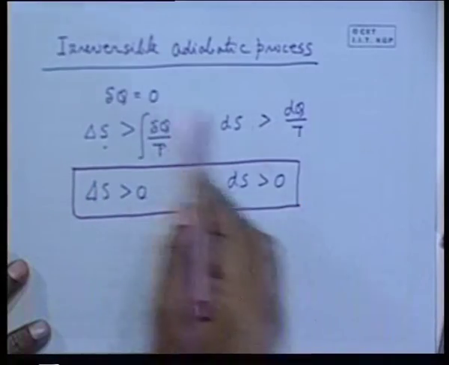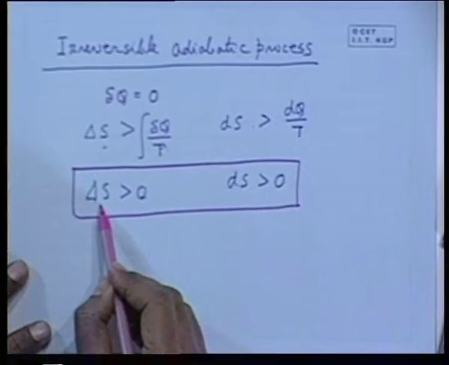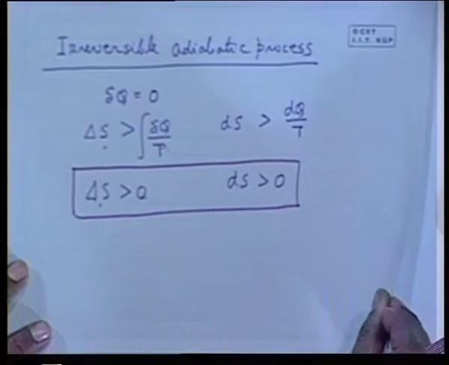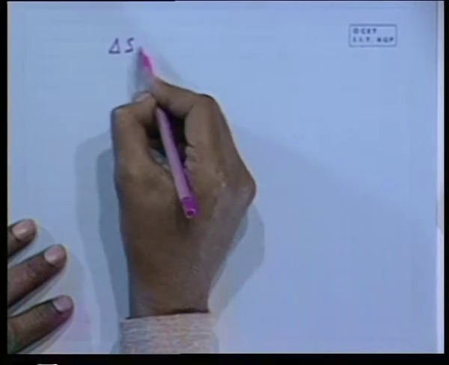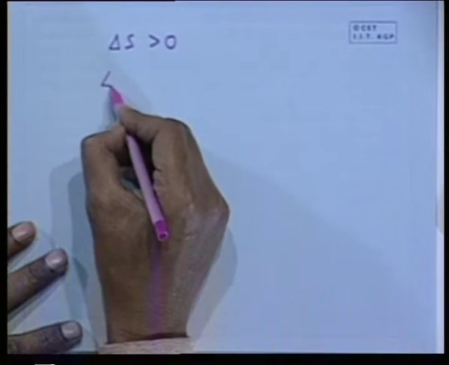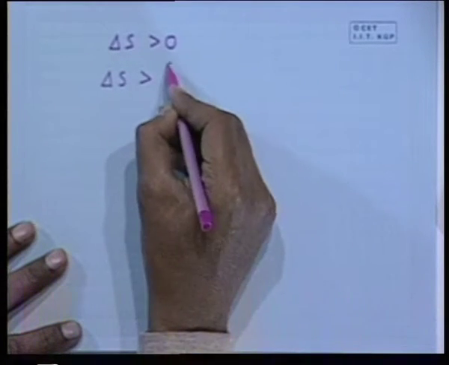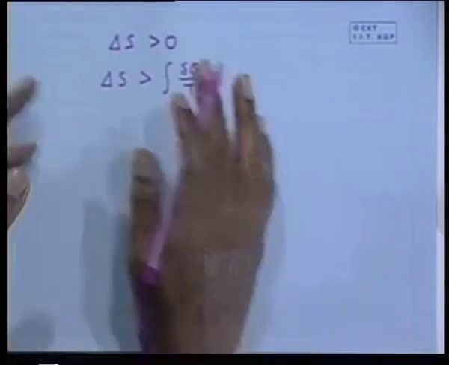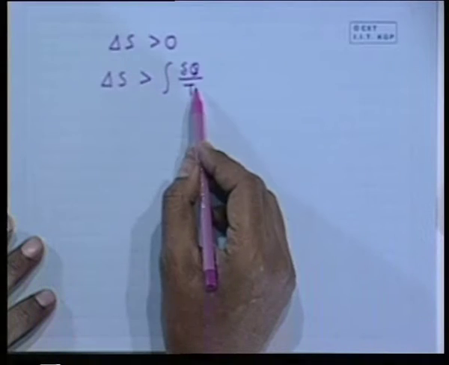So that is the physical concept, and this comes directly as a mathematical consequence: for an irreversible adiabatic process, delta S is greater than 0. All right. Now, this is a very interesting thing. If delta S is greater than 0 for an irreversible adiabatic process, I can write delta S is greater than the integral of del q by T. That is the same Clausius inequality.